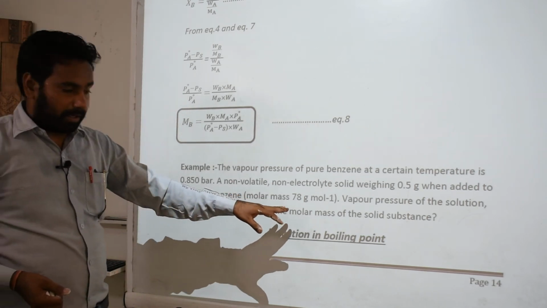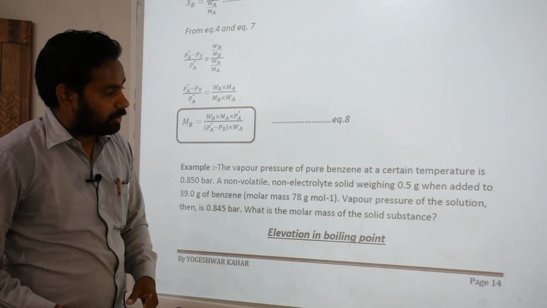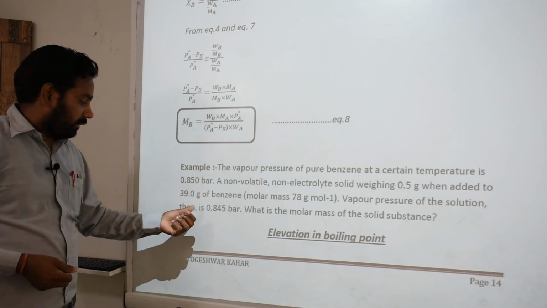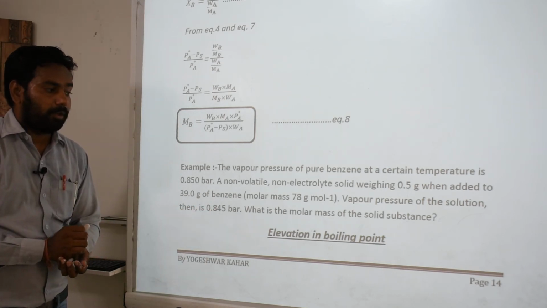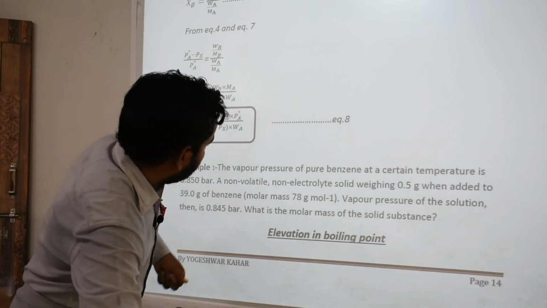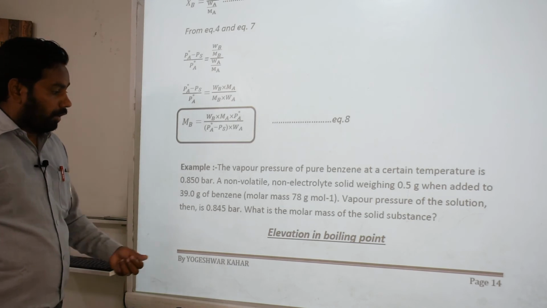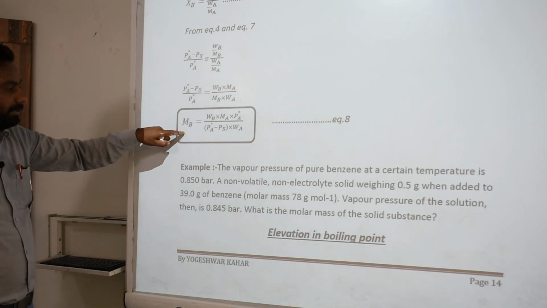The molar mass of benzene is also given here, 78 gram per mole. The vapor pressure of the solution is then 0.845 bar. What is the molar mass of the solute substance? We use this formula and calculate the molar mass of the solute, MB.